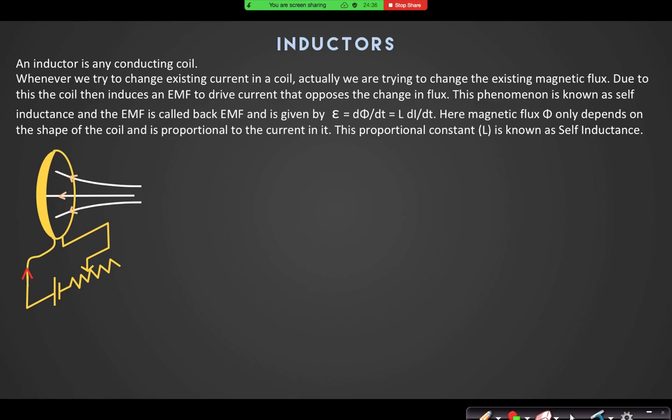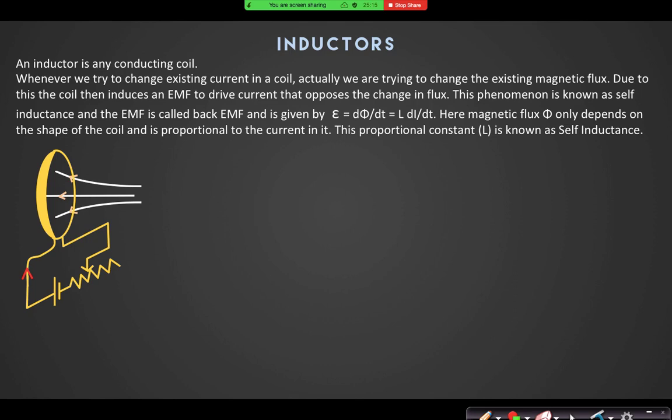Inductors you will find in most of the electrical equipments, just like capacitors. In your household, we use the tube rods, and you see that inside that tube rod there is a rectangular box like thing. Inside that box there is nothing but an inductor. So what is the role of inductor and how inductor works, that we need to understand here. What is basically an inductor? The inductor is any conducting coil. Any coil can be treated as an inductor.